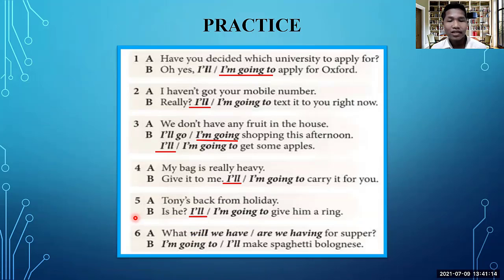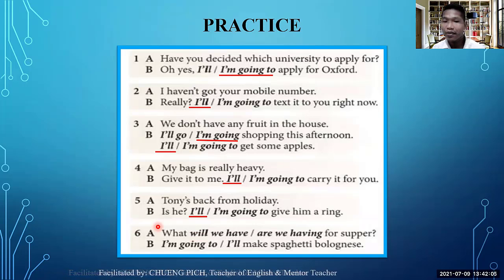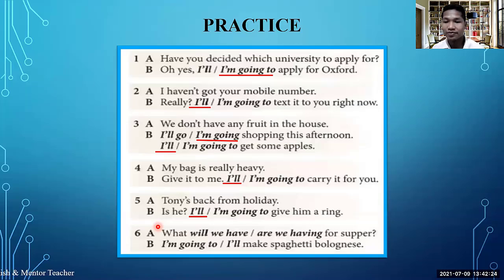Okay, so in this case we use will because we have no plan as well. Okay, number 6: A, will we have? Are we having for meal, for supper? And B says, I'm going to, or I'll make spaghetti bolognese. Okay, so let's check for A first. Will we have, or are we having?